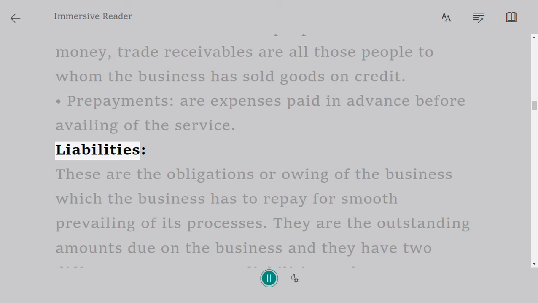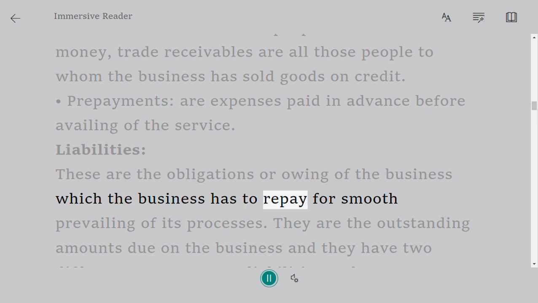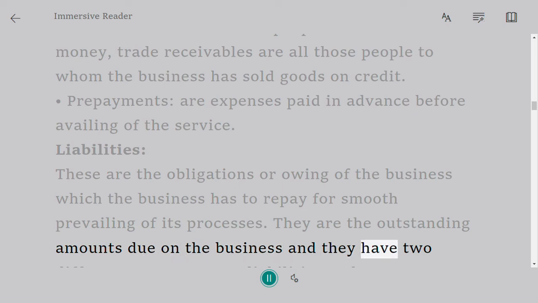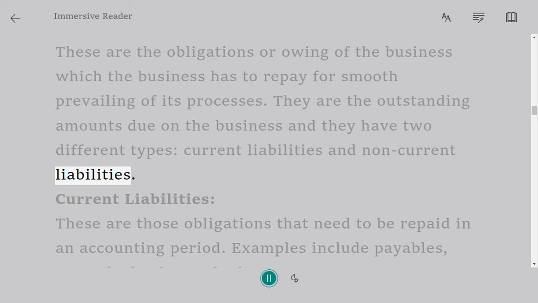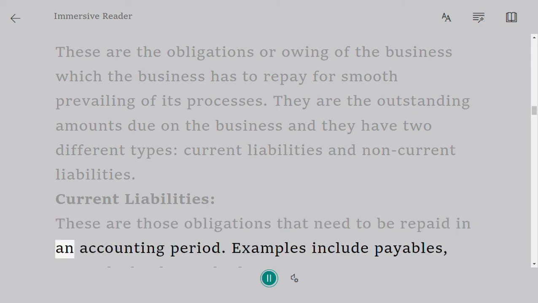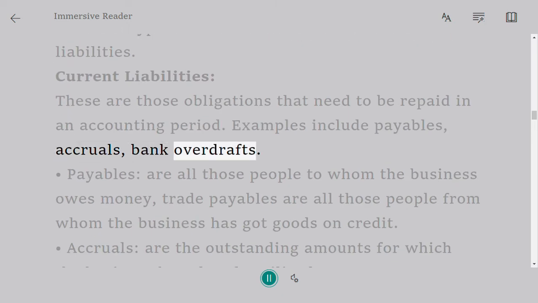Liabilities. These are the obligations or owing of the business which the business has to repay for smooth prevailing of its processes. They are the outstanding amounts due on the business, and they have 2 different types, current liabilities and non-current liabilities. Current liabilities. These are those obligations that need to be repaid in an accounting period. Examples include payables, accruals, bank overdrafts.